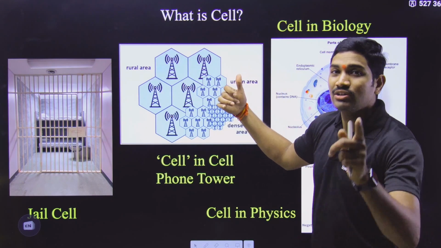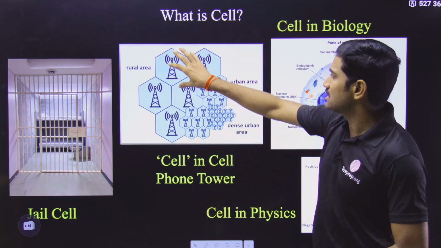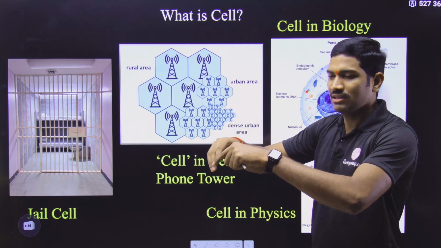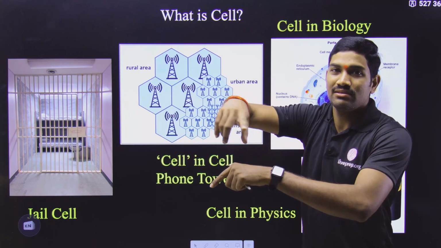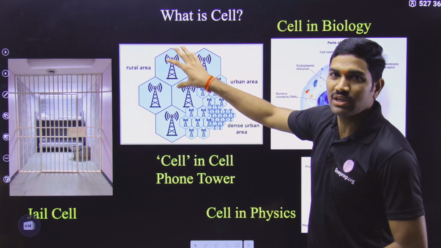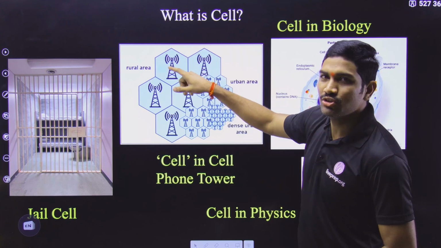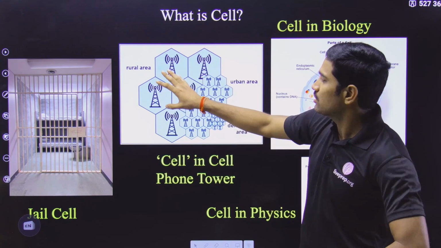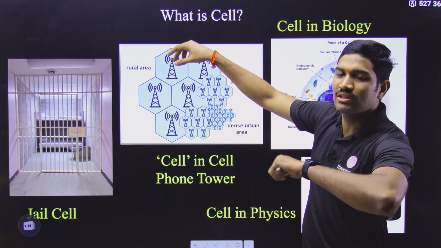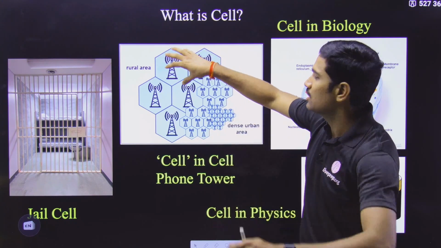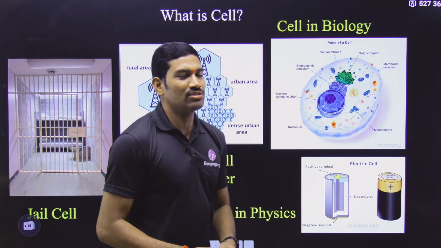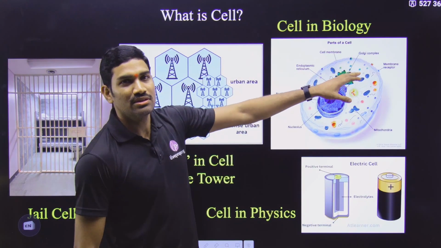So in the case of cell phones, what happens? There is a tower, generally present at one location, covering some particular area, and this is considered as one unit for the function. Based on this, it is called a cell. In this cell, the tower receives some signals and transmits some signals. The same logic you can apply to the biology word cell.